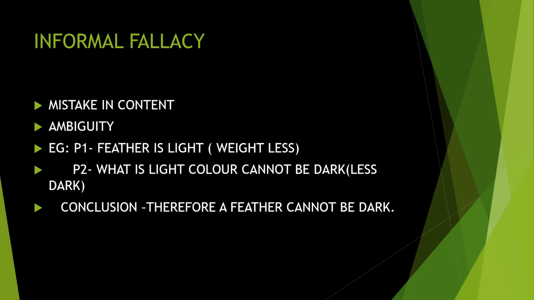So the conclusion, therefore, is that a feather cannot be dark. So it is a wrong assumption. It is a wrong conclusion. It is very clear that a feather can be dark. So the conclusion is very wrong. So informal fallacy is the fallacy that arises because of the content, that is, the meaning difference. So formal fallacy is with the structure, and the assumption is wrong. And informal fallacy, the meaning or the content is different.